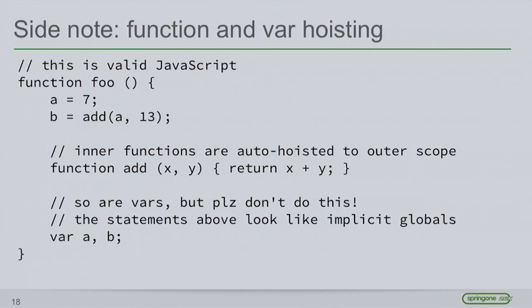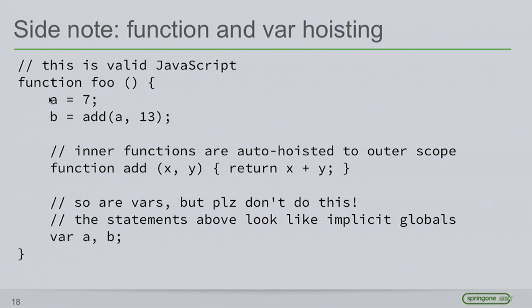So here's an example of me taking advantage of the fact that everything is hoisted. Here I'm using some variables a, b, and a function called add before I'm even declaring them. As you can see, I'm declaring them at the bottom. With functions, this is okay. I think most of us have been trained to understand that functions have more of a larger scope than variables. Variables are very procedural. You have to do things with them in a certain order.